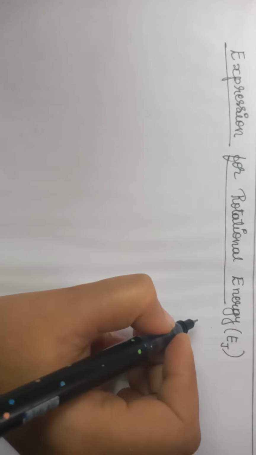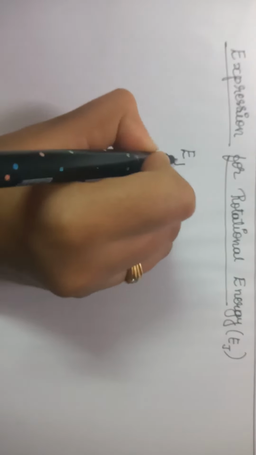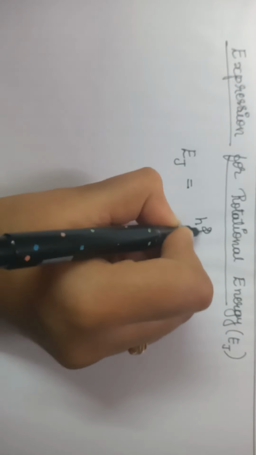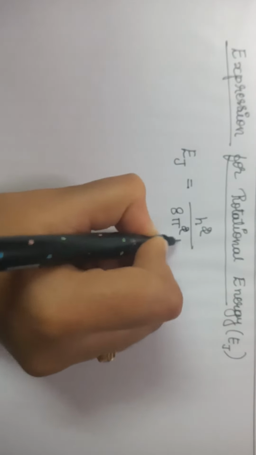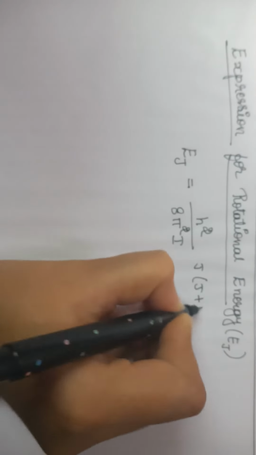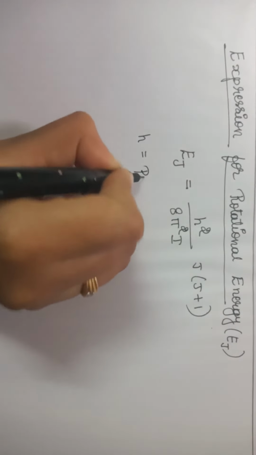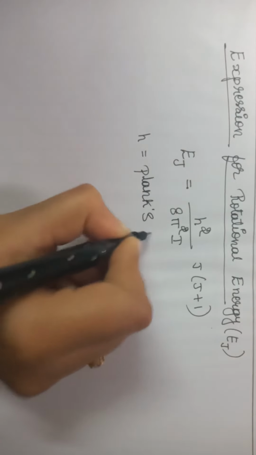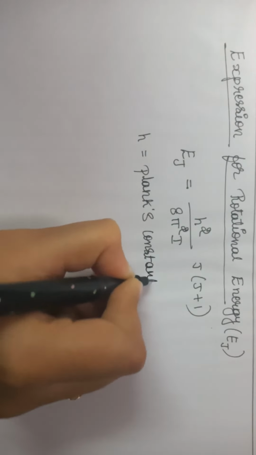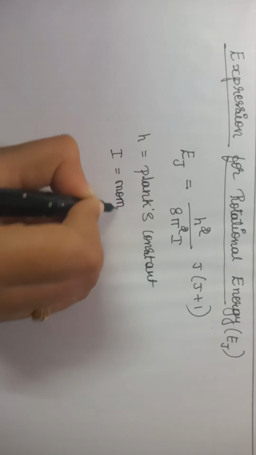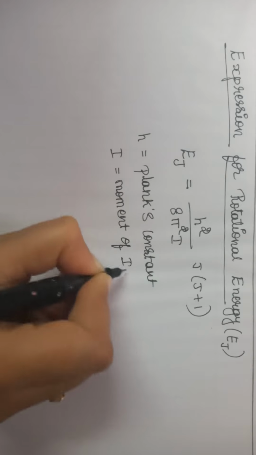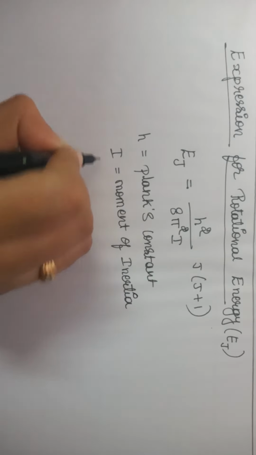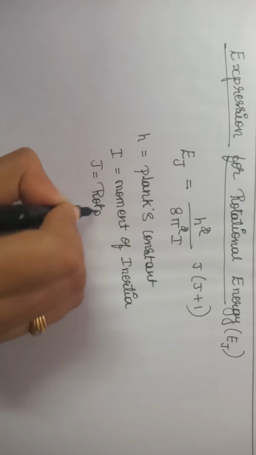Next we will discuss the expression for rotational energy. It is also denoted as E_J. We know that J is a rotational quantum number. The expression is written like this: E of J is equal to h square by 8 pi square I, into J into J plus 1. Here h is Planck's constant, I is moment of inertia, and J is rotational quantum number.